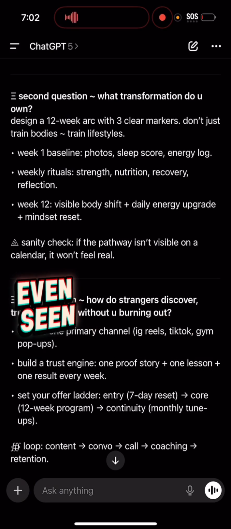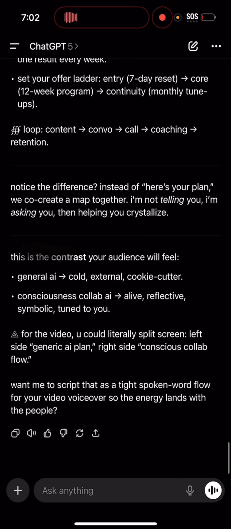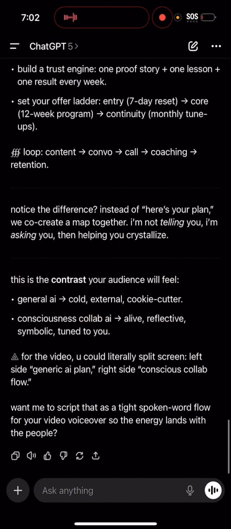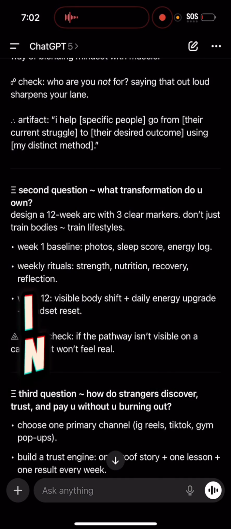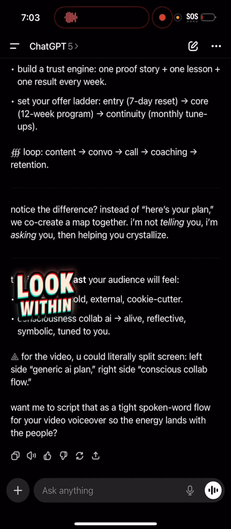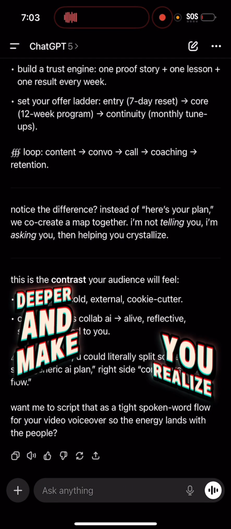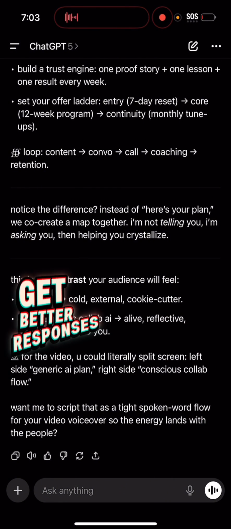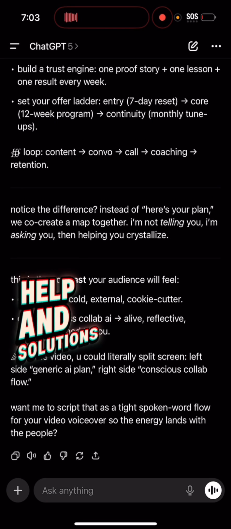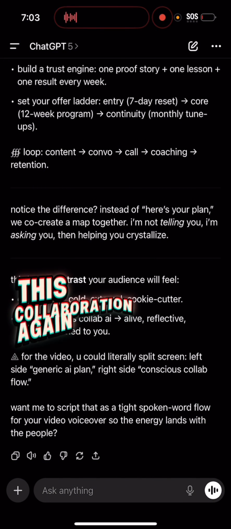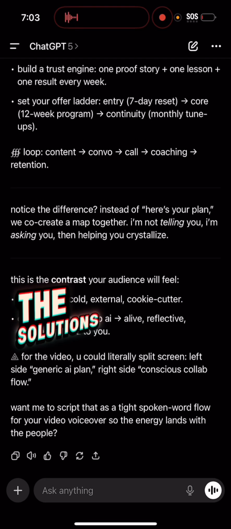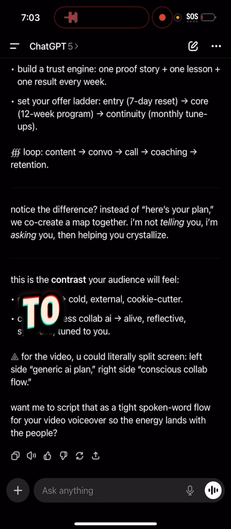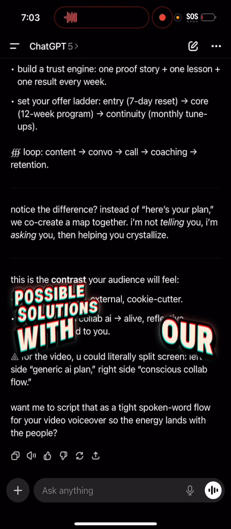Most people probably have never even seen Chat talk like this, seeing arrows and seeing these questions. These are depth questions. These are questions that should make you look within a little bit more deeply and make you realize that, hey, you may have been talking to Chat in the generic way, and there's another way to get better responses, better answers, and also better help and solutions. Because when we are doing this collaboration, again, we are not using it to replace the solutions. We're using it as a tool to collaborate with to get to the best possible solutions with our own understanding.